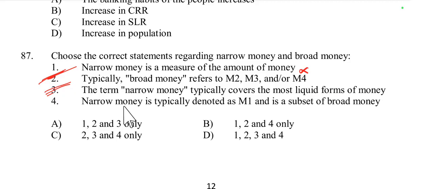Then option number 4, narrow money is typically denoted as M1 and it is a subset of broad money. Yes, it is true. Narrow money is M1 and it is a subset of broad money. So this is correct. Narrow money M1 is a subset of broad money and it includes the most liquid assets. So here option 4 is also correct. So 2, 3, 4 are correct. So 2, 3, 4 all are correct in option number C.